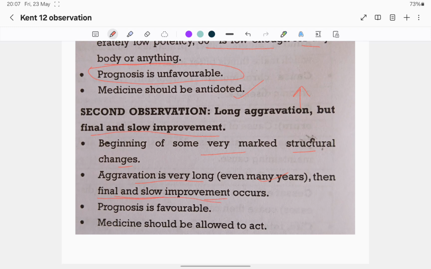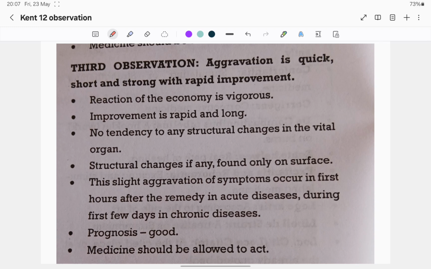Prognosis is favorable, but in the first observation prognosis is unfavorable. Medicine should be allowed to act in the second observation, and in the first observation medicine should be antidoted. So in the second observation, long aggravation, prognosis is favorable, medicine should be allowed to act, and we should not disrupt or interrupt the action of medicine. In the third observation, aggravation is quick